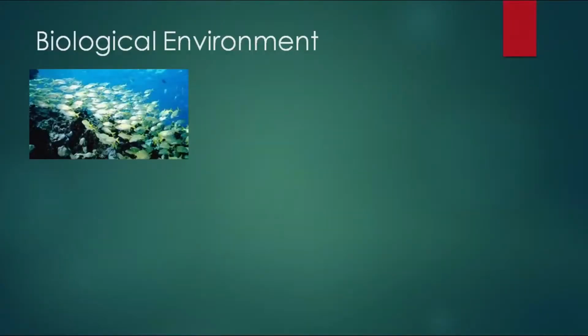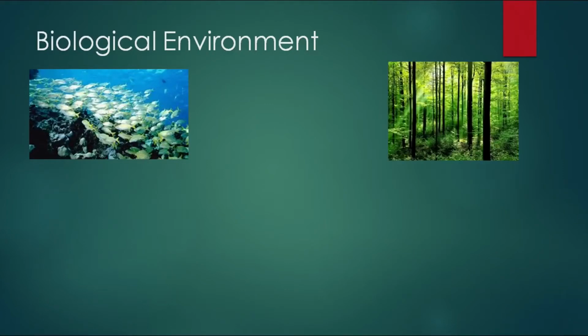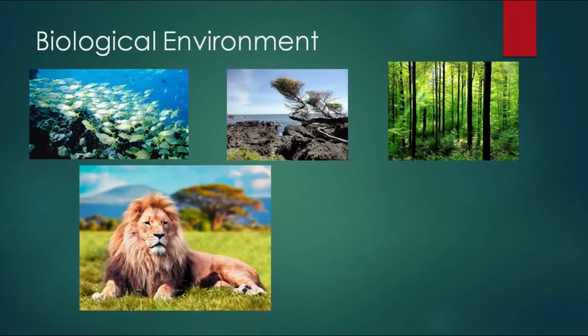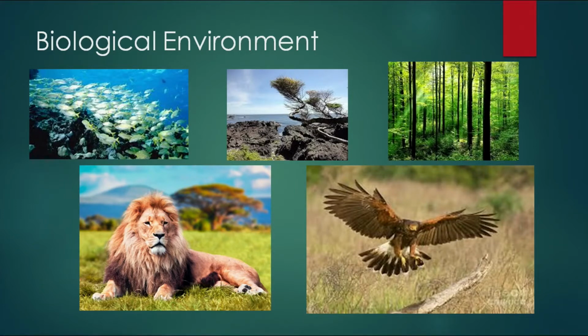Now, when we talk about the biological environment, we mean all that surrounds us in terms of biology. So, it would include the life that you find in the seas, forests, mountains, the oceans, all the natural animals that you find in their natural habitat, plus also birds. So, in short, when you talk about the biological environment, you mean all plant forms and all life forms that surround us, right.